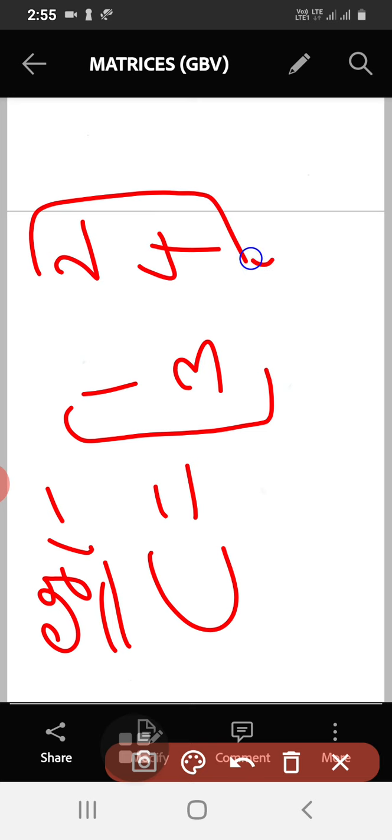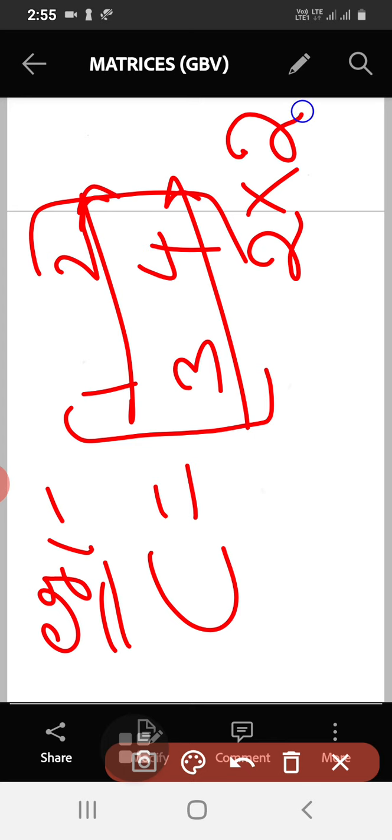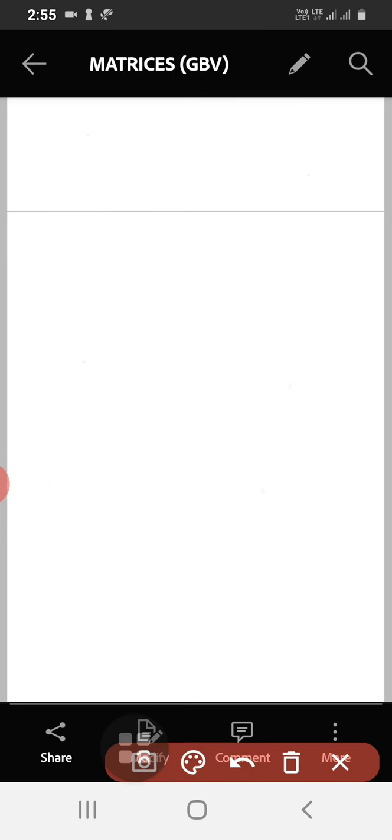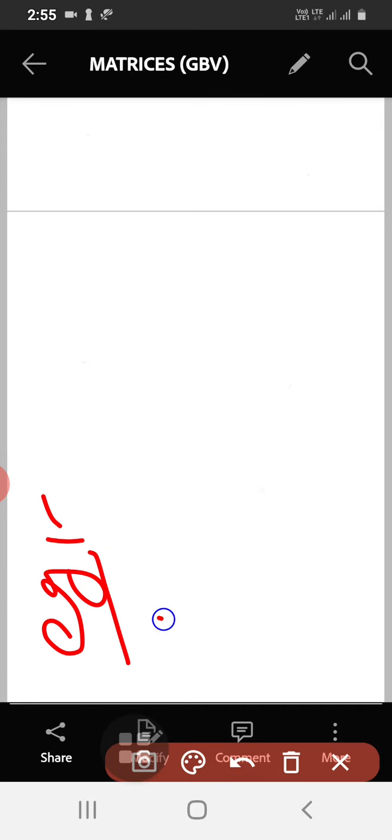See, if I take this here, number of rows is 2 and number of columns is also 2. Number of rows and number of columns are equal, therefore it is a square matrix of order 2. So let me take another example for a square matrix.